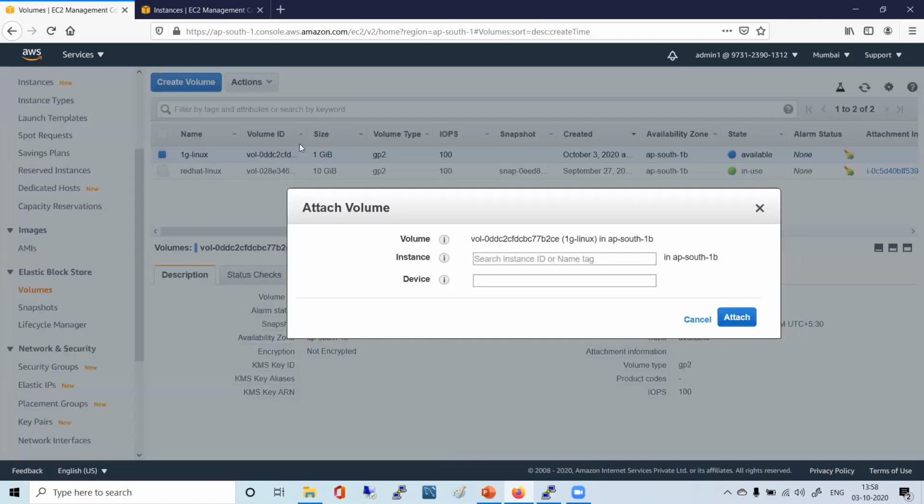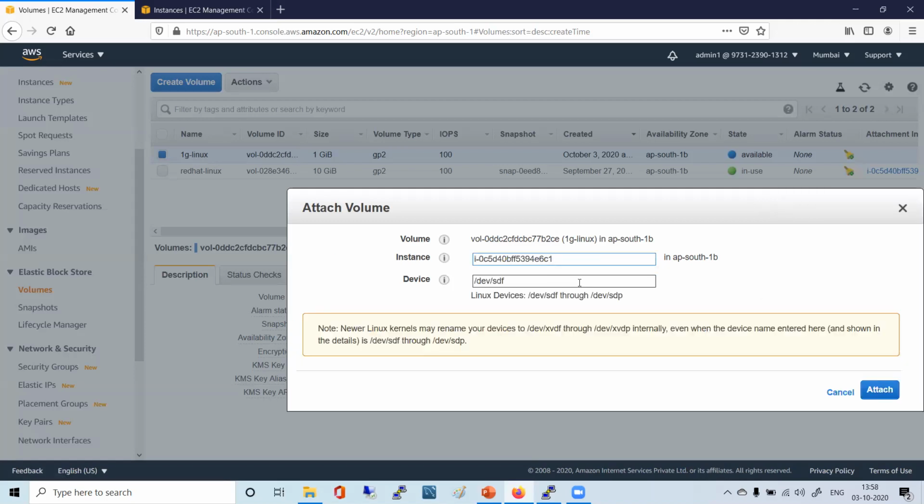What does it say? Which instance you want to attach to it? So you have only one, right? Select it. Now, what is the name of the device? Some SDA was there earlier, XVDA it was showing. Here it is, SDF is coming by default. Don't touch anything. Simply keep it as it is and click on attach.